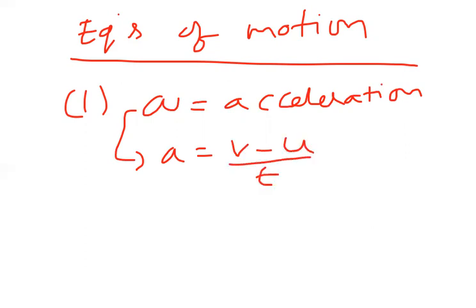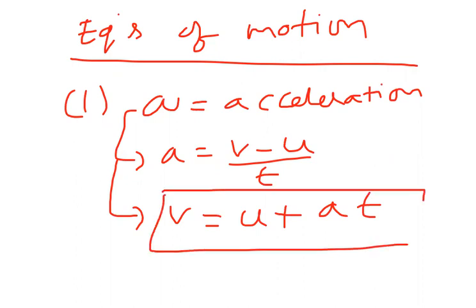Some student is asking a doubt. What is your doubt, beta? You can chat. V is equal to U plus at. This equation of motion we got from that acceleration definition. V equal to U plus at.